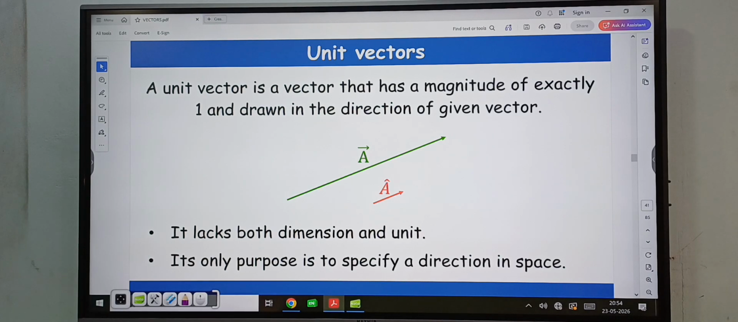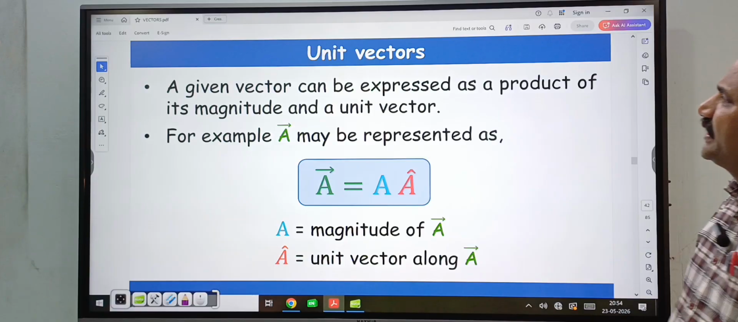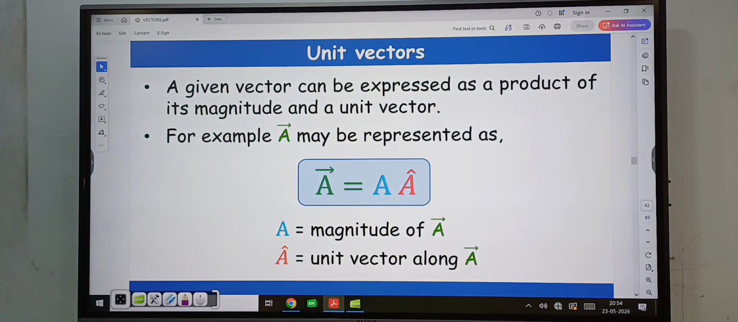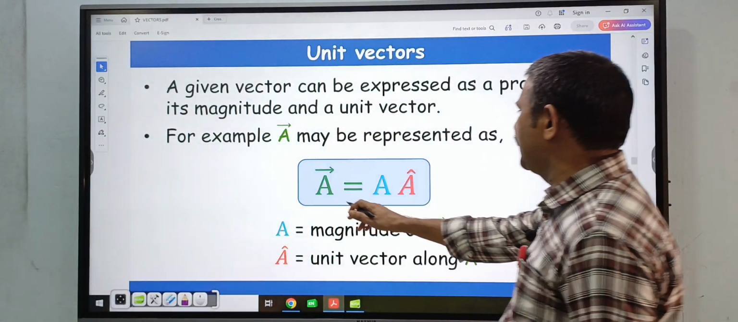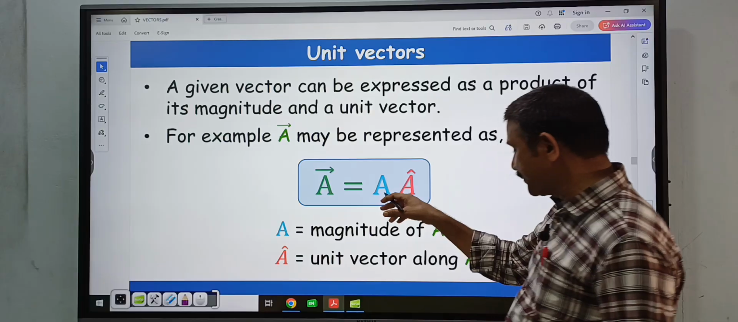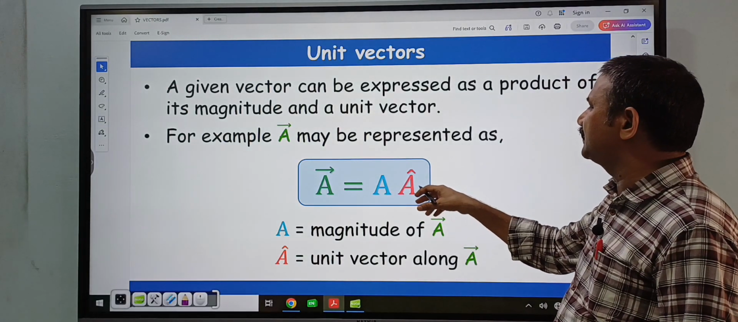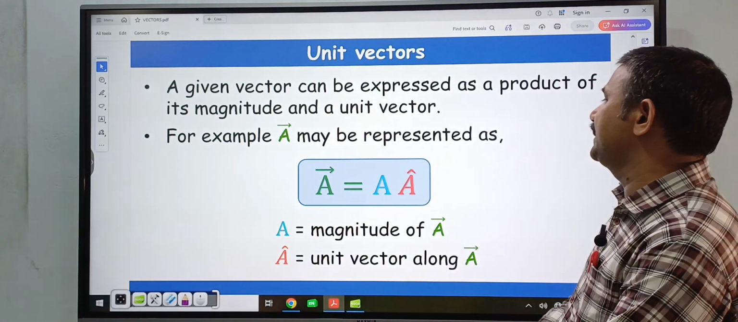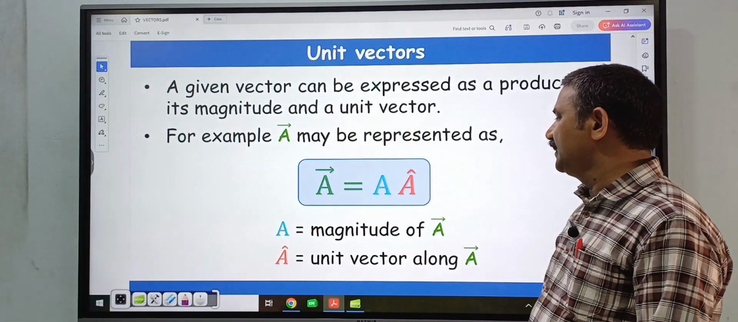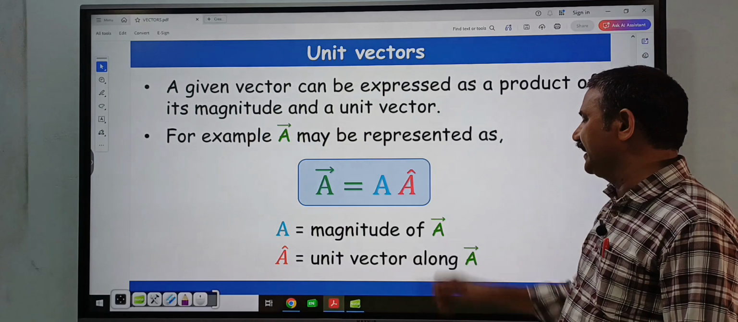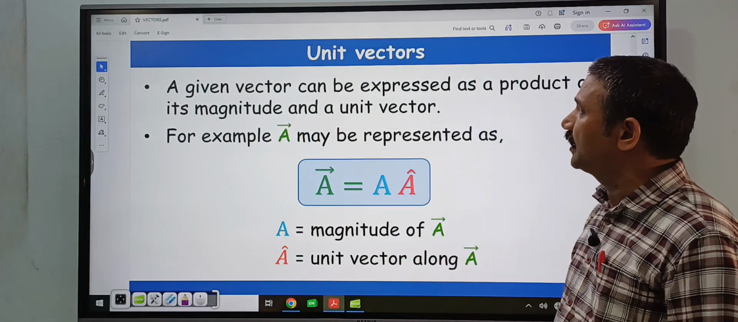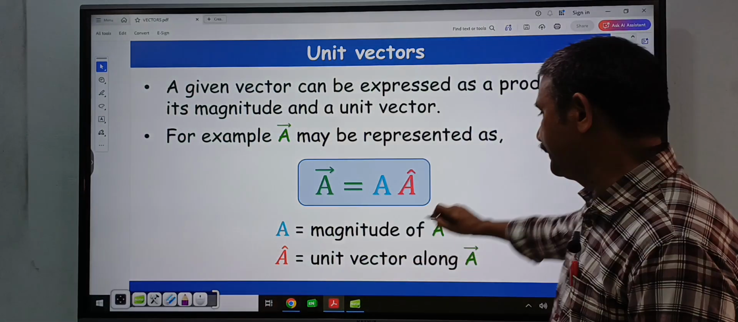Its only purpose is to specify a direction in space, that is the unit vector. So here a given vector can be expressed as a product of its magnitude and a unit vector. Any vector can be represented as A bar is equal to its magnitude and a unit vector along that particular direction. Suppose in the A bar direction, we write A cap. Here A is the magnitude of vector A bar and A cap is a unit vector along A bar. So that is the unit vector.